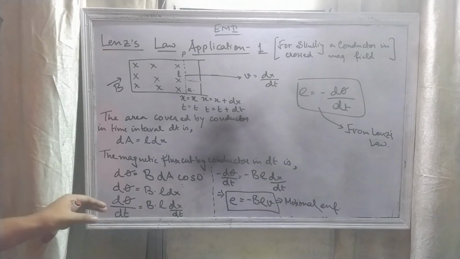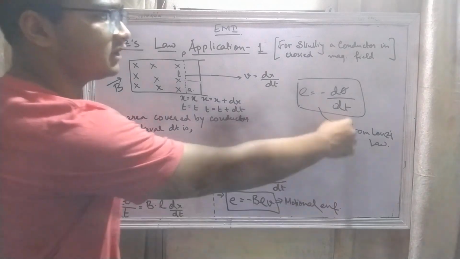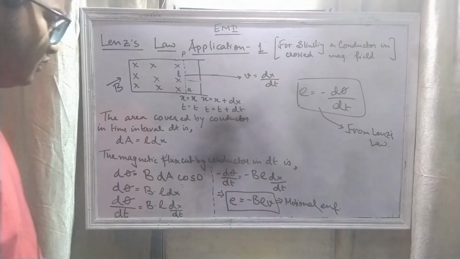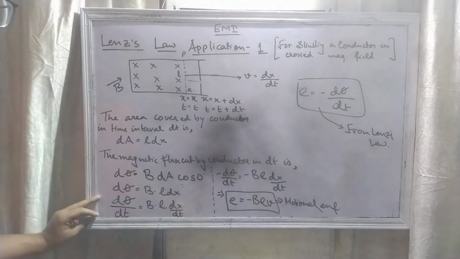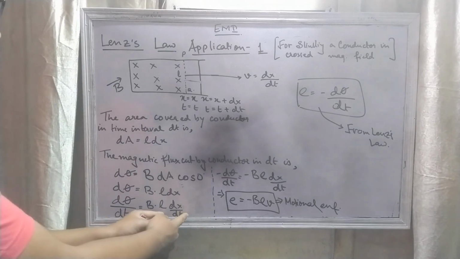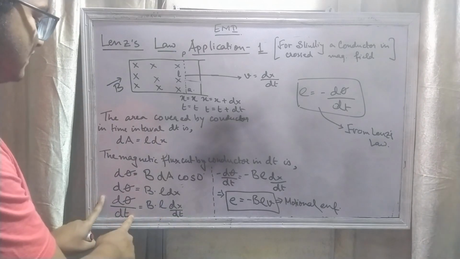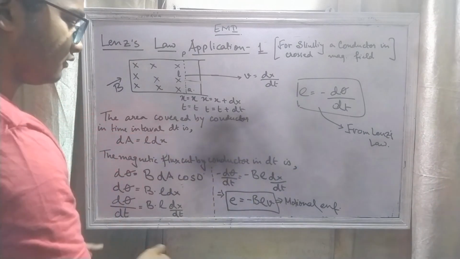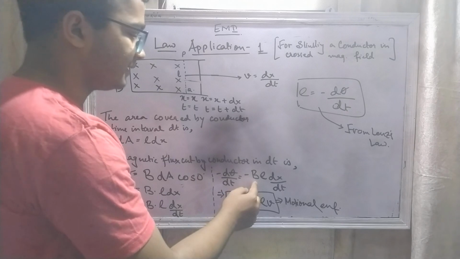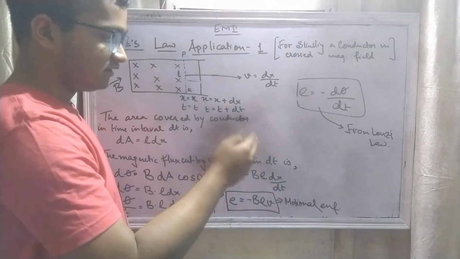Now we differentiate it with respect to time, because we ultimately have to come to d phi by dt. So we get d phi by dt equal to B L dx by dt. Now when you put a negative sign on both sides, you get minus d phi by dt equal to minus B L dx by dt.